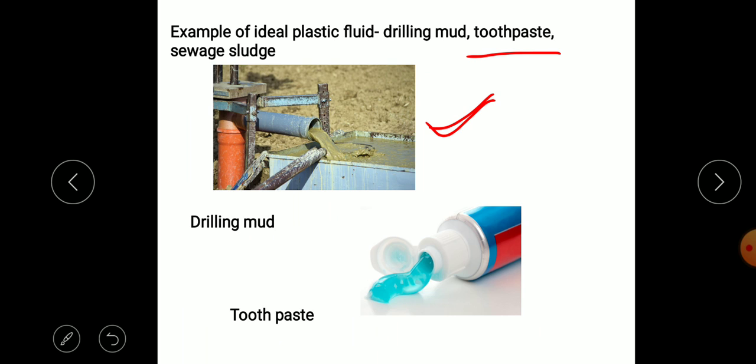That means there may be solids mixed in liquids, so they will not flow easily, but after sufficient shear force is applied they will start to flow. In the case of toothpaste, it will not flow easily. As compared to other fluids, we have to apply sufficient force, that is, the yield stress is required. After that the toothpaste will flow. So these are the ideal plastic fluids.